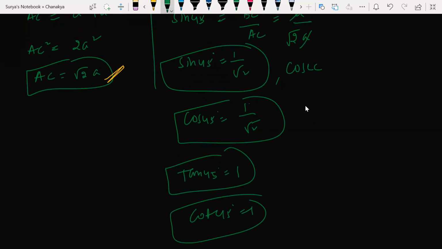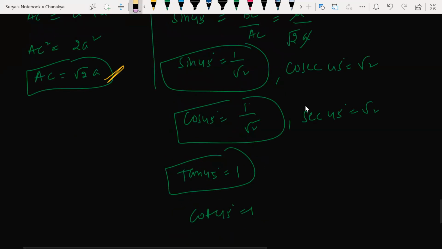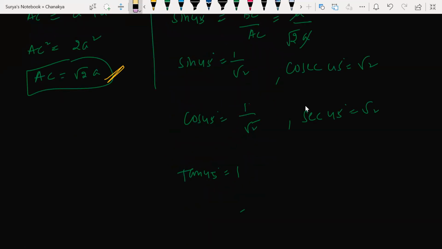Cosec 45 is what now? Reverse of that, root 2. So you know cos 45. Secant 45 is what now? Root 2, or not? Root 2. Yes, khatam. Kahani khatam. Isn't it? All right. Any doubts? No, sir.